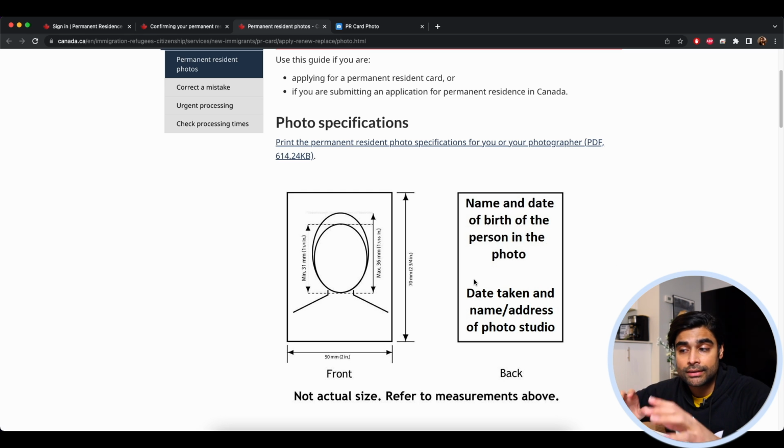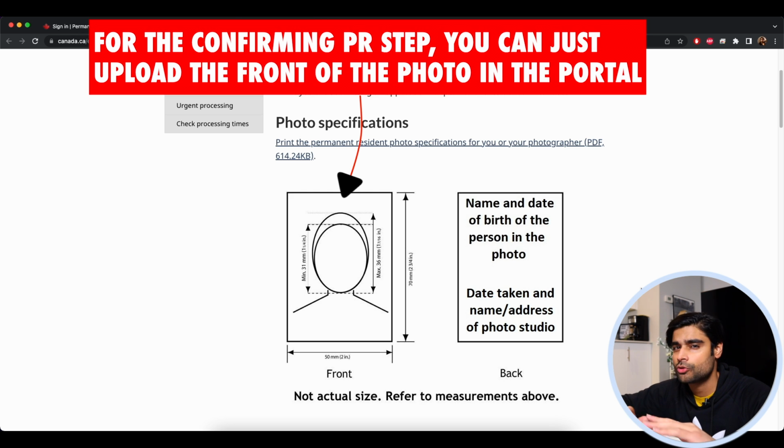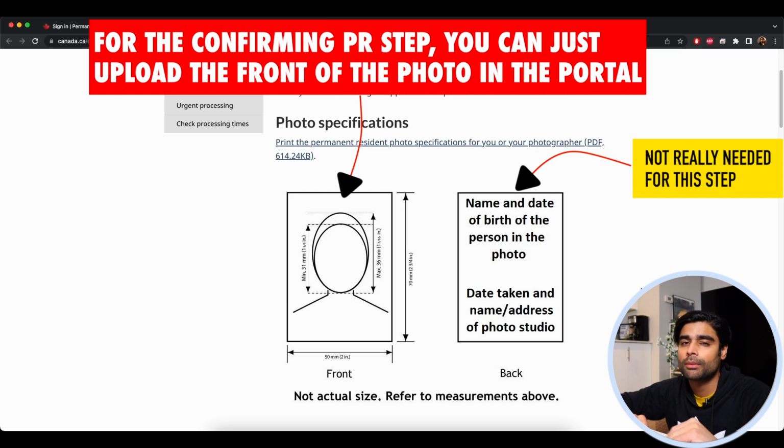So while this instruction holds good when you are doing your initial submission of the application, when you're applying for permanent residence, these instructions don't really hold true when you are confirming your permanent residence. So for this step, for confirming your permanent residence, you don't have to upload the back of the photo. Also, from what I remember my subscribers telling me, the portal only has one slot. So you can't really upload the front and back. You will only have to upload the front, and that's fine. You don't really have to worry about the back.